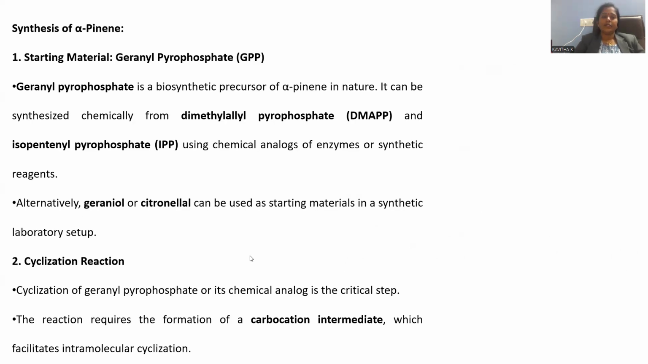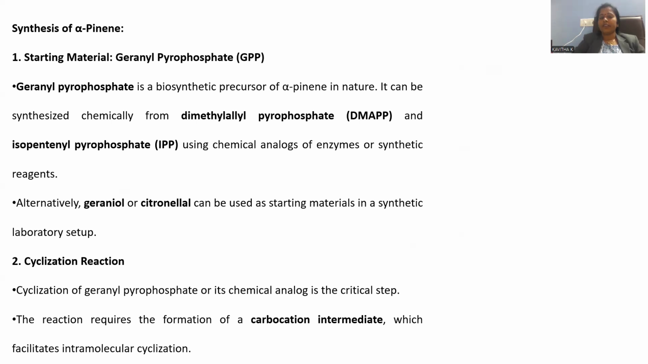And we entered into another segment, which is called synthesis of alpha pinene. How can we synthesize alpha pinene within the laboratory? As of now, we have gone through how the natural synthesis of alpha pinene is possible within the pine trees and fig trees. And later on, we went through the various analytical tools to confirm the structure of the alpha pinene.